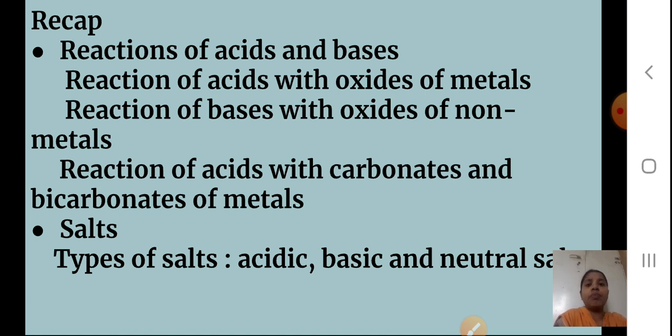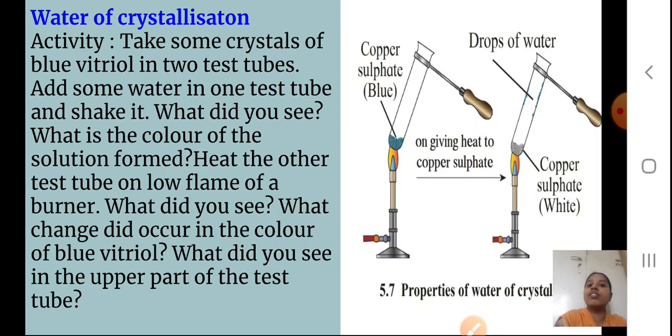So the next topic which you studied was salts. Yes, you studied types of salts, acidic salts, basic salts and the neutral salt. And I gave you many examples also. One small chart I showed you where I told you different types of examples. Please go through the previous presentation again so that, as it was a long gap, you can revise it again. So today we will continue with the next topic in the chapter. Our next topic is now water of crystallization.